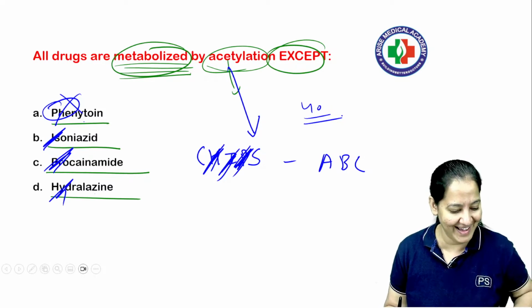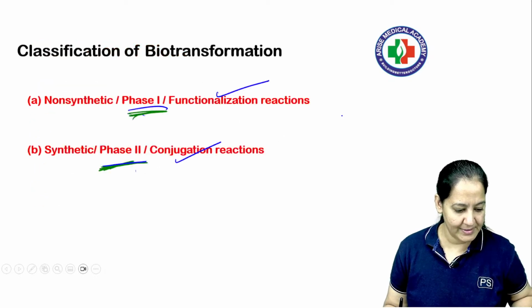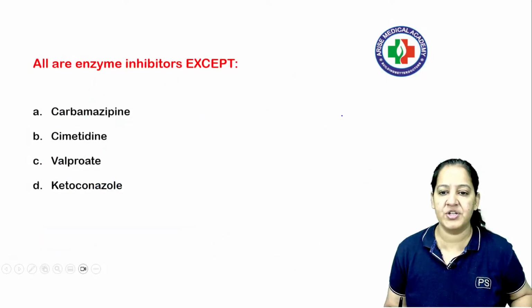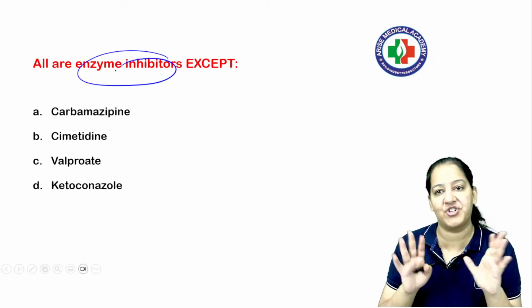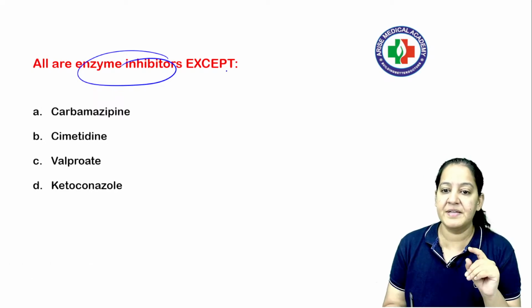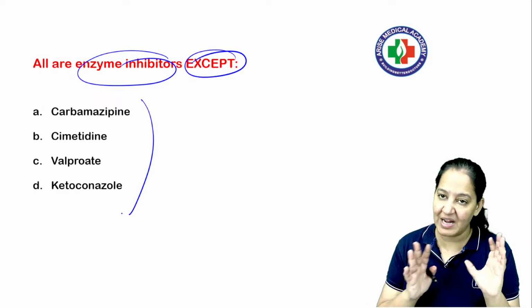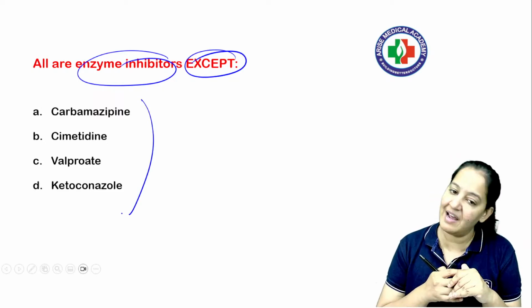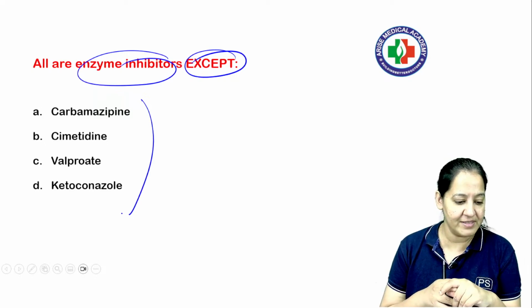Got it? Can we go ahead? Okay. So let's go ahead on the next question. The next question is again on enzyme inhibitors and enzyme inducers. Surely one question, very frequently asked in your exam. All are enzyme inhibitors except. They're asking except, which is not an enzyme inhibitor? So first have a concept, you tell me what is the answer, then I will tell you enzyme inhibitors as well as inducers, I will tell you both.